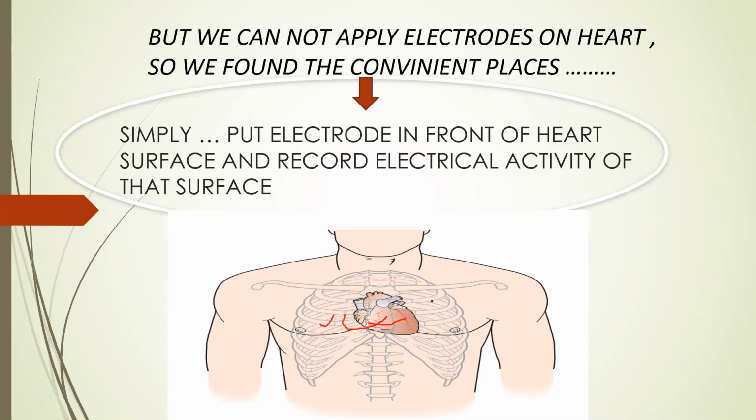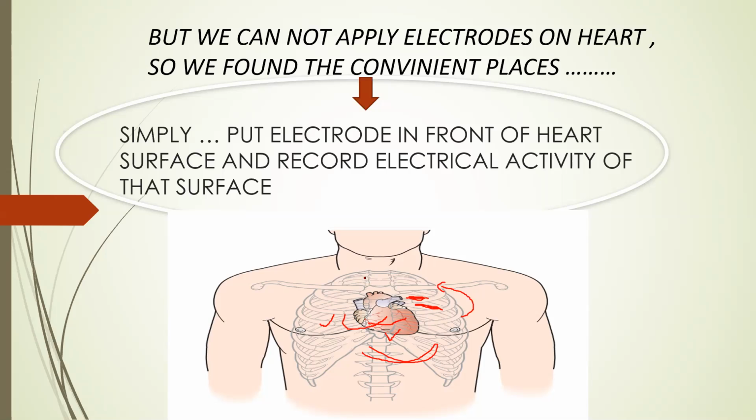Suppose someone wants to record the posterior surface of the heart. We cannot put the electrode directly on the posterior surface of the heart. What we will do is go on the back side, just beside the spine. Since the heart is on the left side of the thoracic cavity, on the left back, just beside the spine, we put the electrodes and record the activity, and we will get the posterior surface activity. So it depends on where you are applying the electrode. If you put the electrode on the inferior surface and record the activity, it will give an idea about the electrical activity in the inferior surface of the heart.